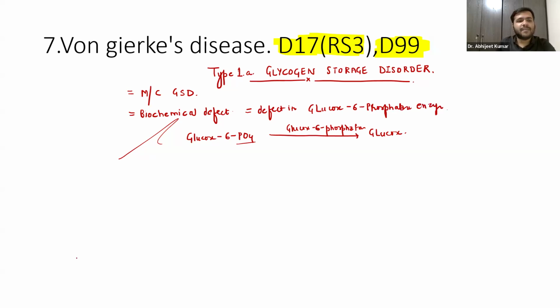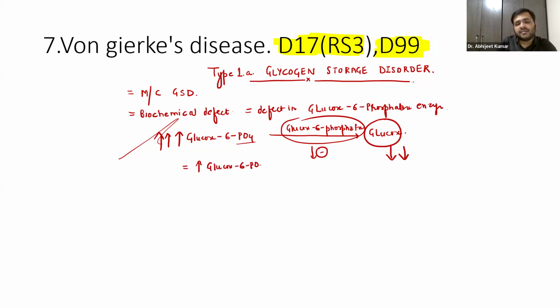Now, obviously, if this enzyme is deficient, there will be increased levels of glucose 6-phosphate, and glucose will automatically decrease. So we have increased glucose 6-phosphate and decreased glucose. Obviously, this enzyme is absent, so glucose will not be formed, right?